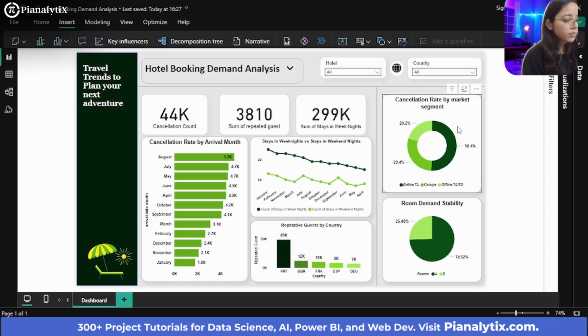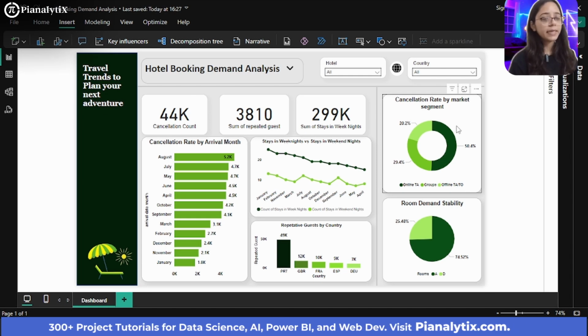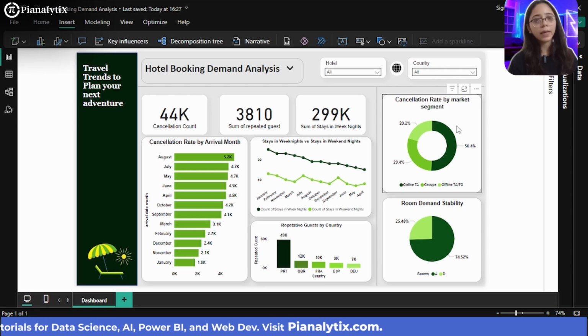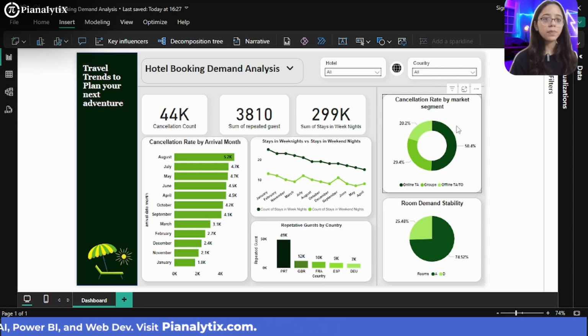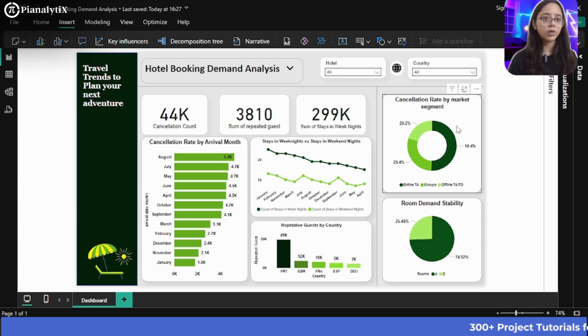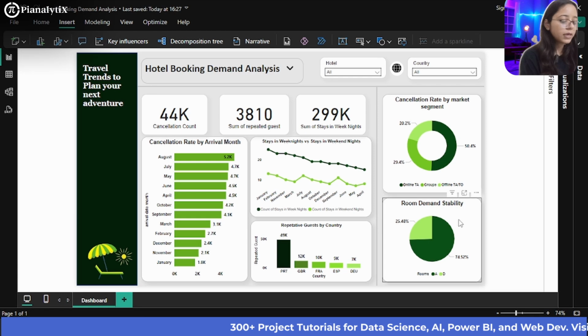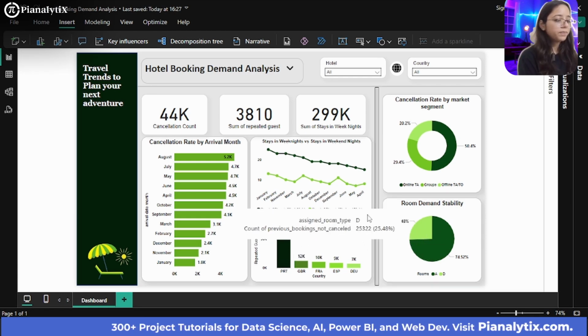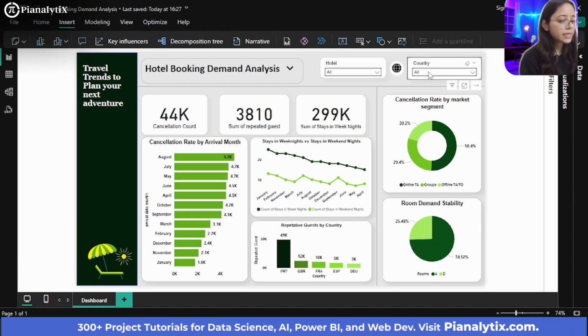This is the cancellation rate by market segment. Market segment here is the platform on which people booked their hotels. For example, online TA refers to websites like Goibibo and MakeMyTrip, and groups refers to people booking together, for example for a wedding, which is a much larger group booking hotels. And this is the room demand stability for room A and room D. Similarly, these are the dynamic slicers for the country and the hotel type.